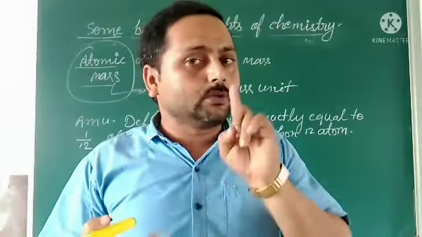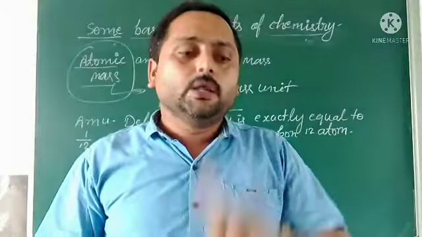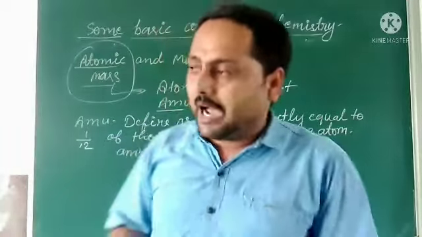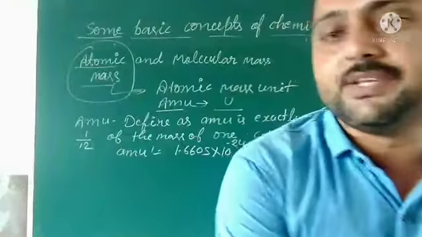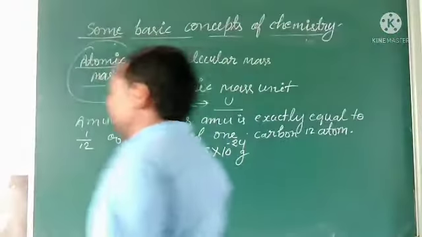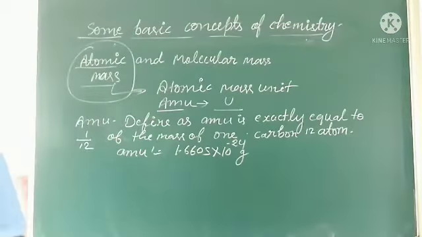For calculating, we must know the weight of atoms in gram. So let us take some example, and I will write here the formula to calculate the value of atoms in AMU.